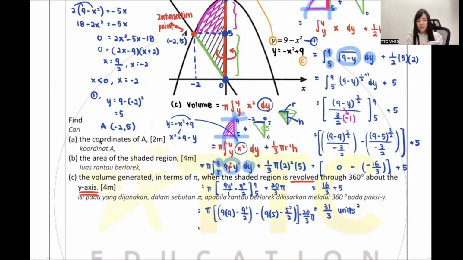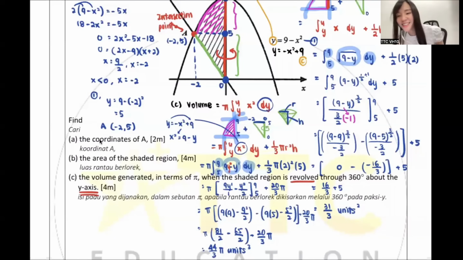Okay, I press the calculator. 9 bracket 9 minus 9 square over 2, I'm getting 81 over 2. Minus 9 bracket 5 minus 5 square over 2, I'm getting 65 over 2, pi plus 20 over 3 pi. So 81 over 2 minus 65 over 2 plus 20 over 3. So I get 44 over 3 pi units cubed. May I know, is this the answer that you are getting as well? Yes? Oh, thank you. Done.